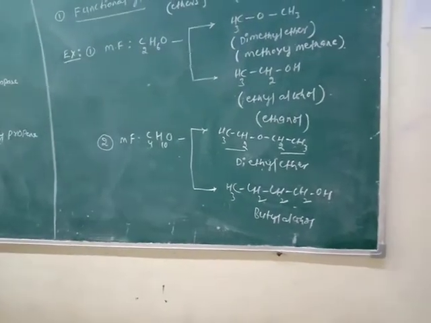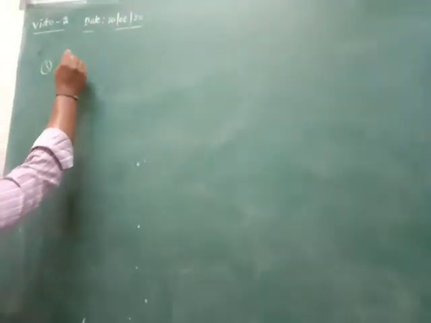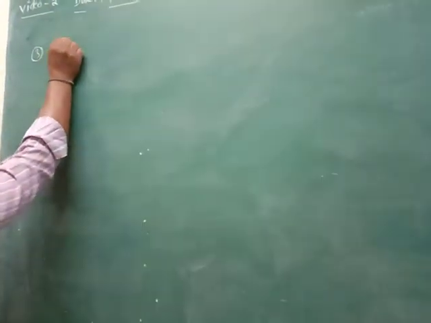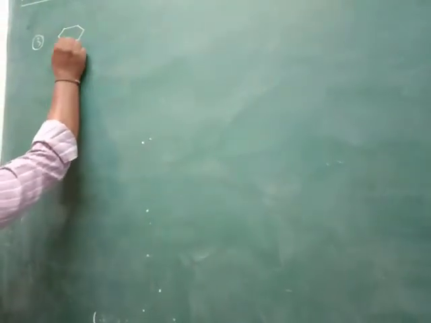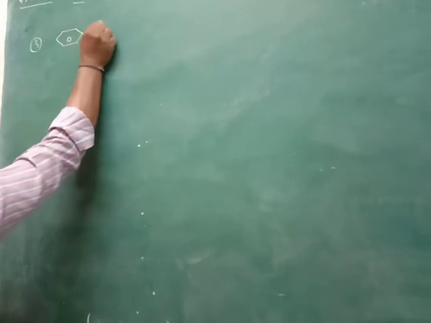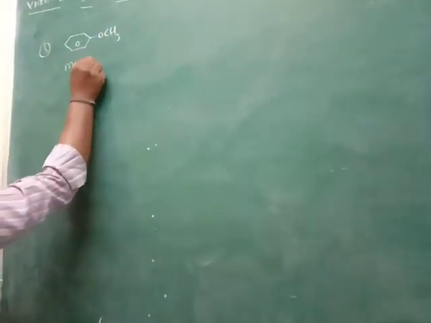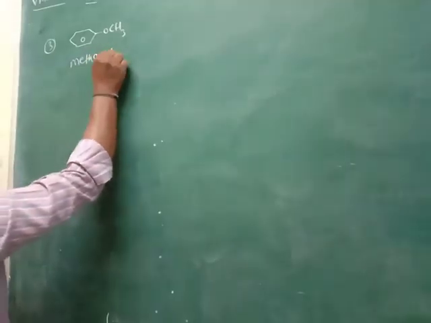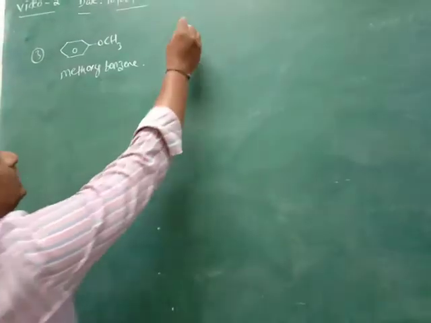Next, the third example: let us consider anisole. What is anisole? It is methoxybenzene, C6H5OCH3. Methoxybenzene shows functional group isomerism with C6H5CH2OH, a phenyl group with CH2OH.